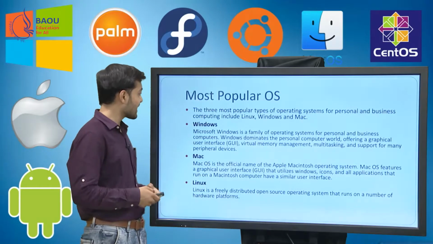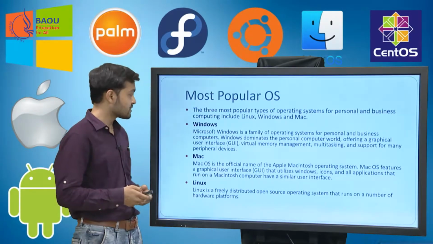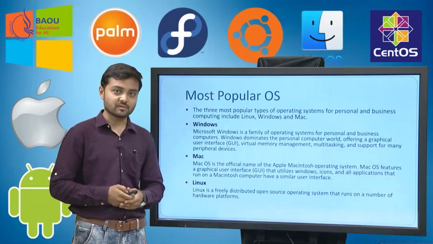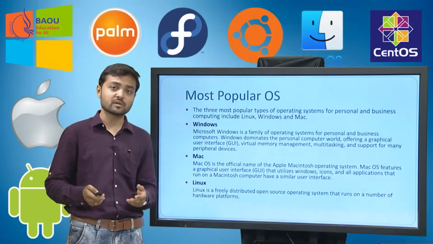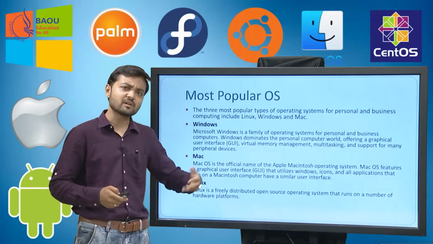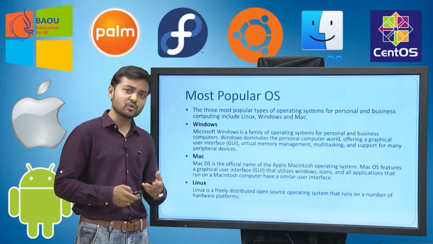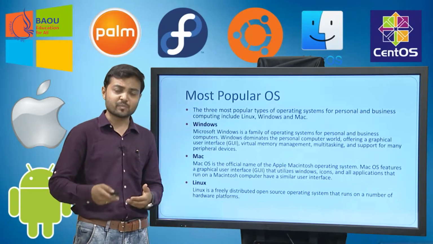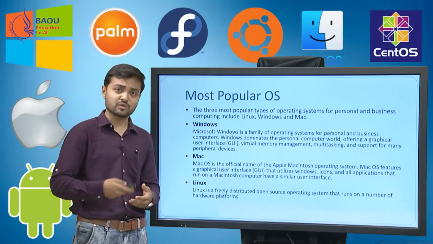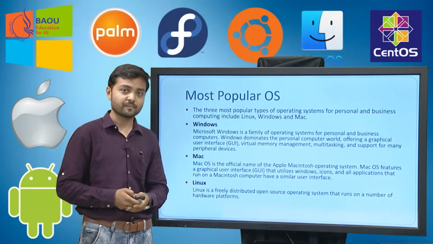It offers a graphical user interface, virtual memory management, multitasking, and it supports many peripheral devices. Most of the users use the Windows operating system. Windows has different varieties. It started from Windows NT, then Windows XP, Windows Vista, Windows 7, Windows 8, 8.1, and now in the market Windows 10 is available.